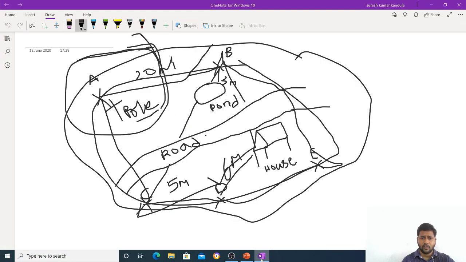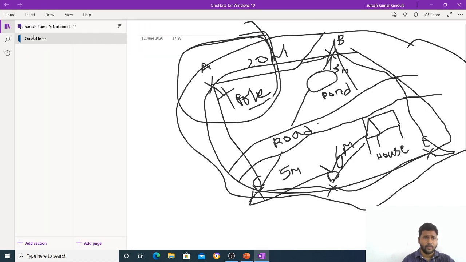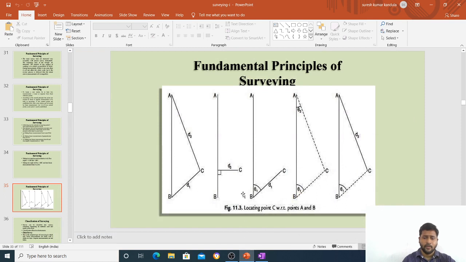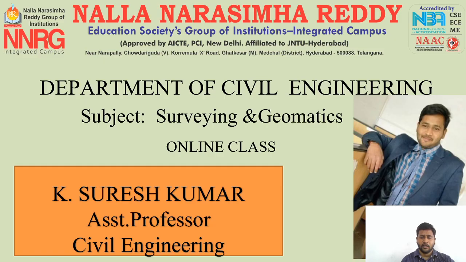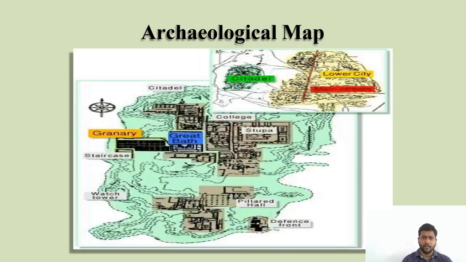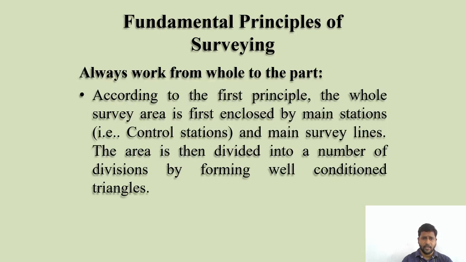These are the 2 basic principles of surveying that we use when doing any survey.